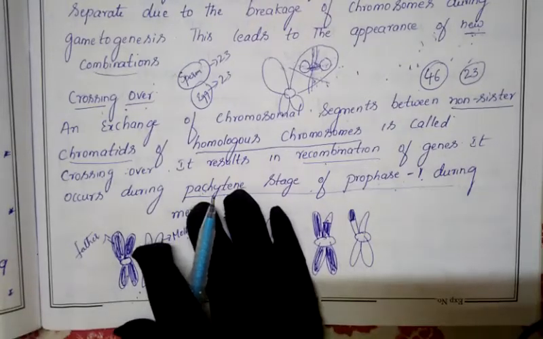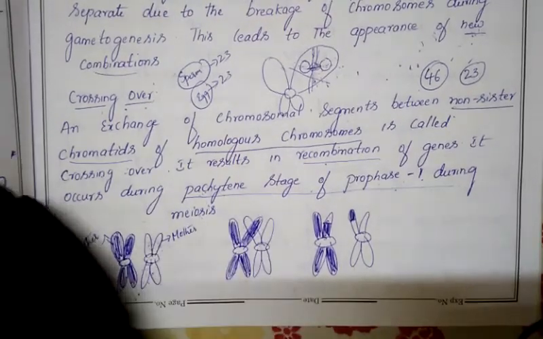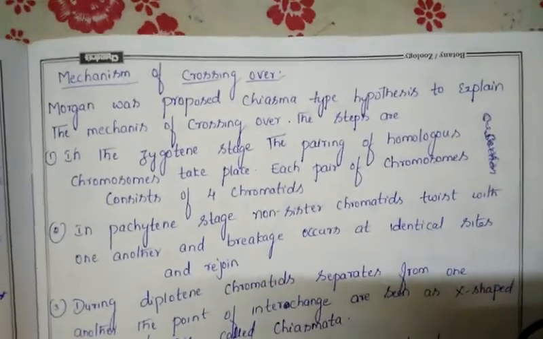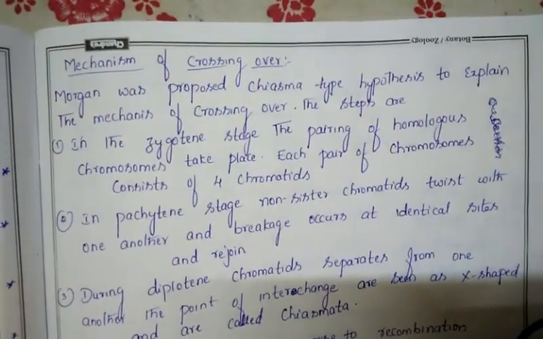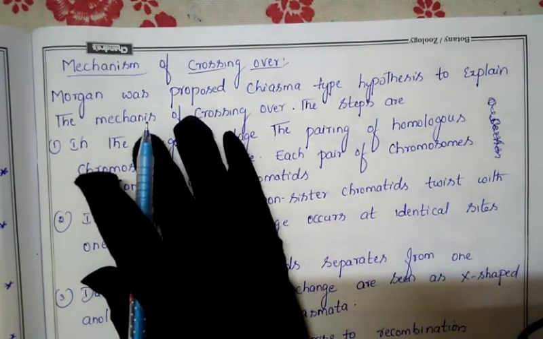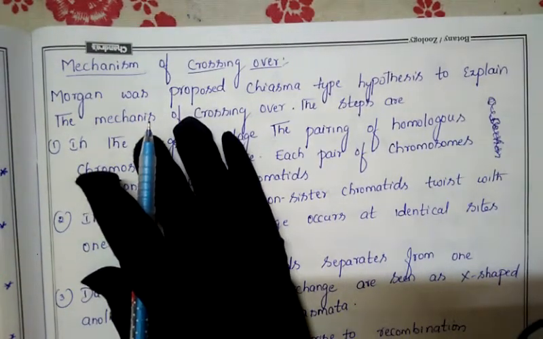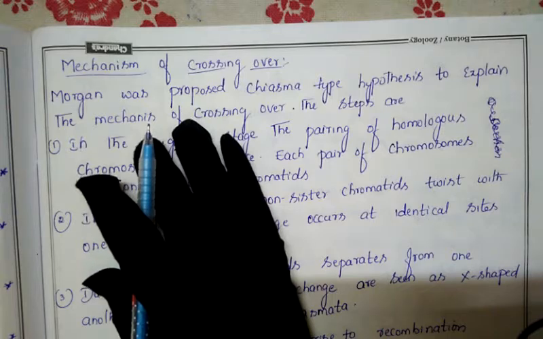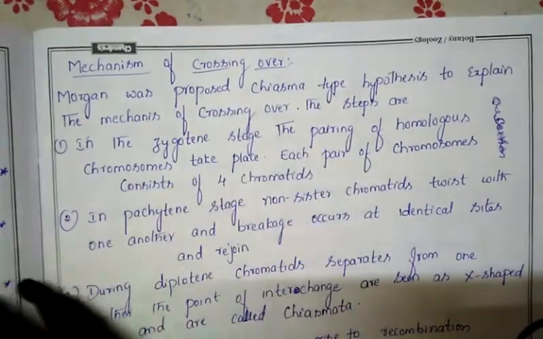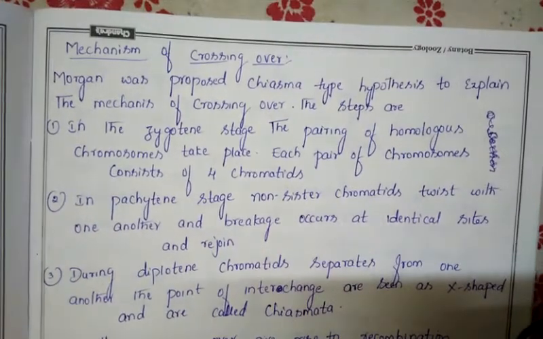So next, let us go to the next one. Crossing over: what is the mechanism of crossing over? From the definition we came to know the meaning of crossing over, and that it appears in meiosis, in the pachytene stage of prophase 1. Now let us discuss the mechanism of crossing over. What mechanisms are involved in crossing over?